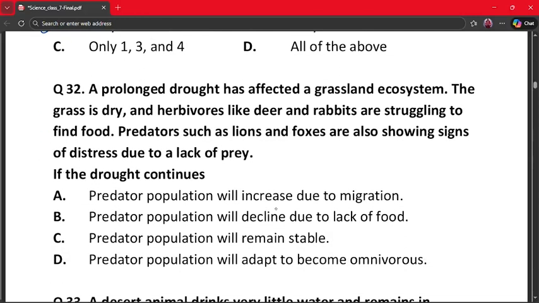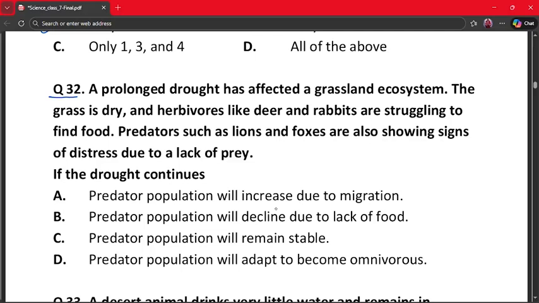The next question is question number 32. A prolonged drought has affected a grassland ecosystem. The grass is dry and herbivores like deer and rabbits are struggling to find food. Predators such as lions and foxes are also showing signs of distress due to lack of prey. If the drought continues, A. Predator population will increase due to migration. B. Predator population will decline due to lack of food.